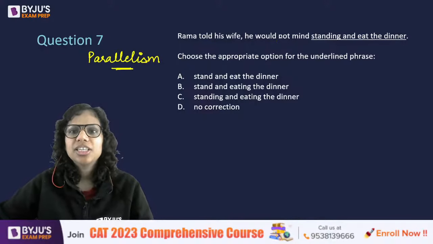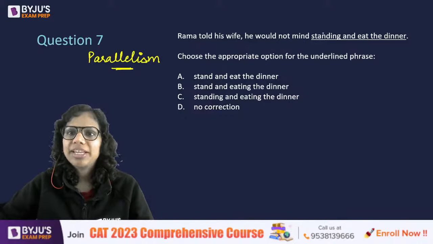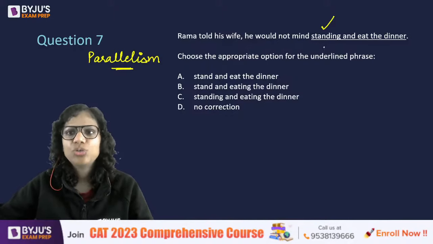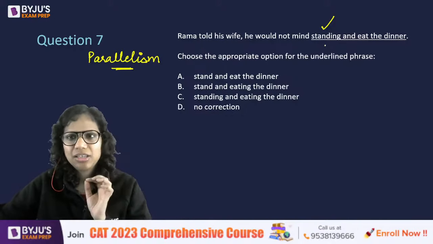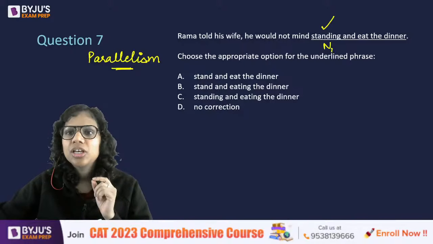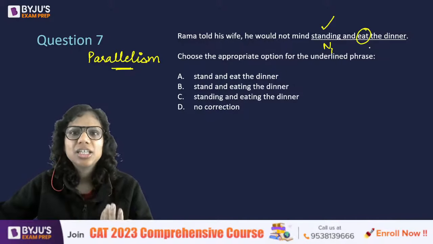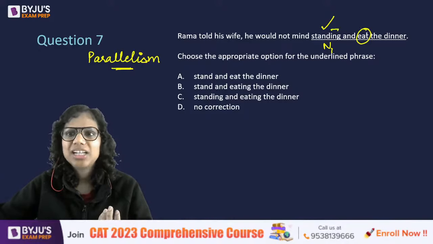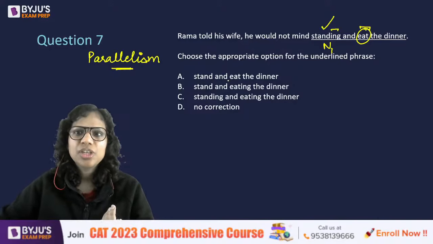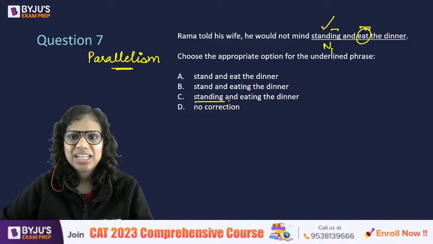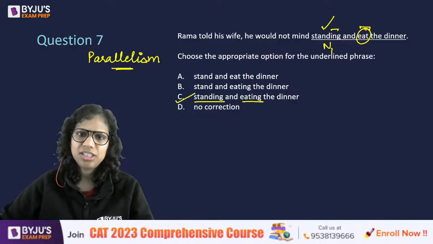So here he would not mind standing. So he would not mind one thing, right? I'm naming that thing. And this is another thing that he would not mind. So they should be consistent, right? Why standing here and why just eat here? So he would not mind standing and eating the dinner.